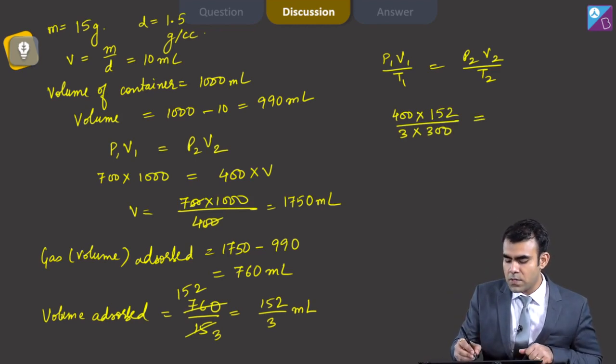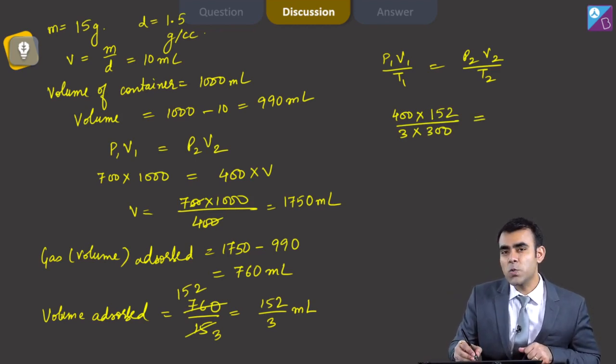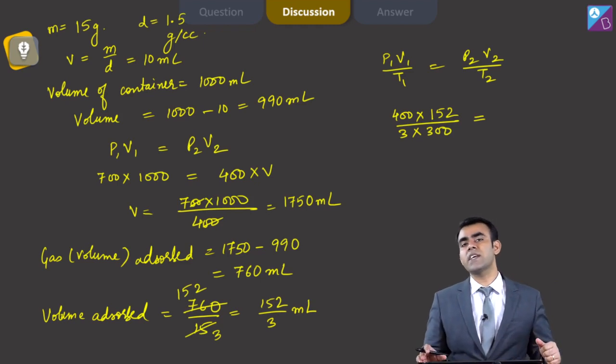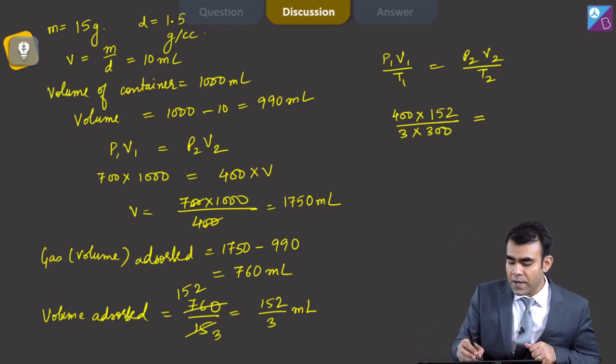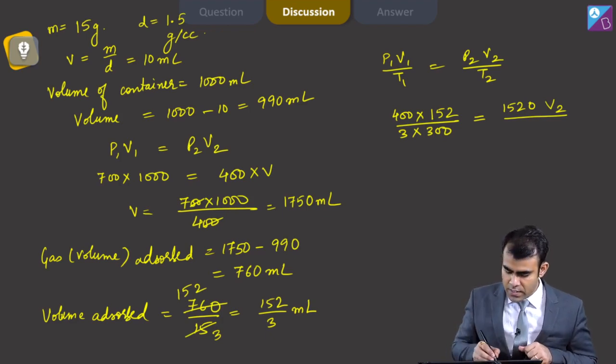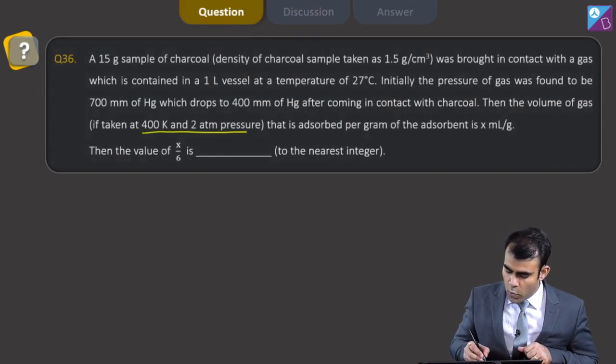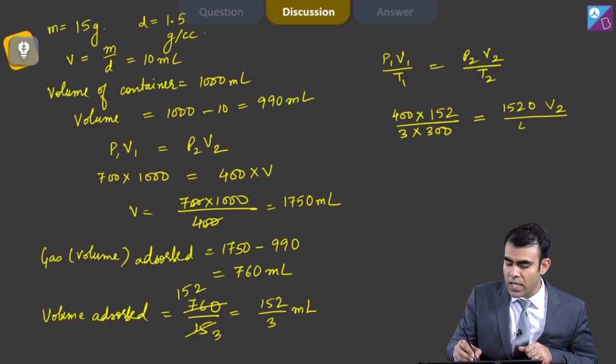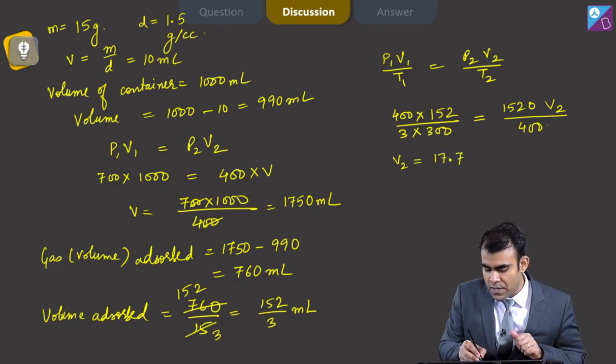But now the pressure is 2 atm, and 2 atm is 760 into 2, that is 1520. So 1520 into V2 divided by the temperature, which now is 400 Kelvin. When we calculate this, my V2 is something around 17.6 or 7.